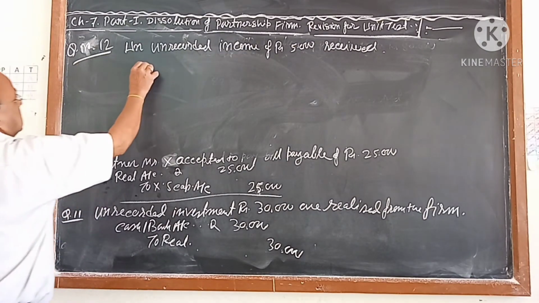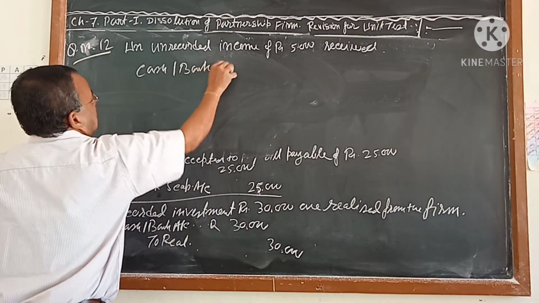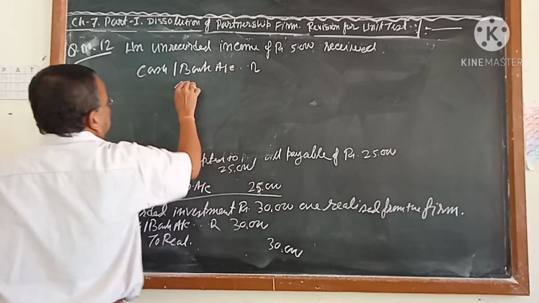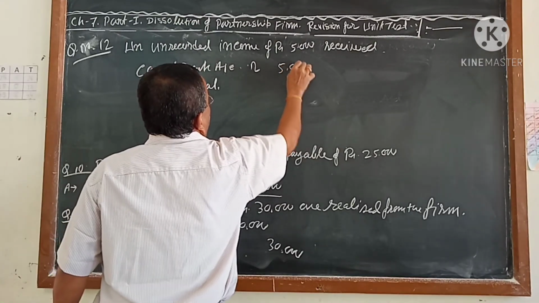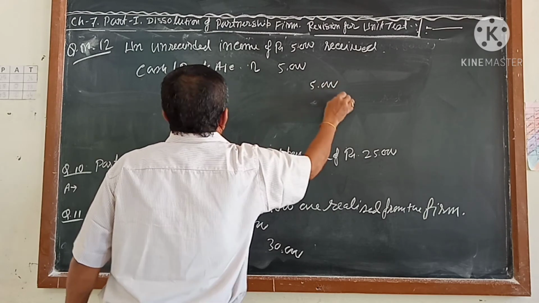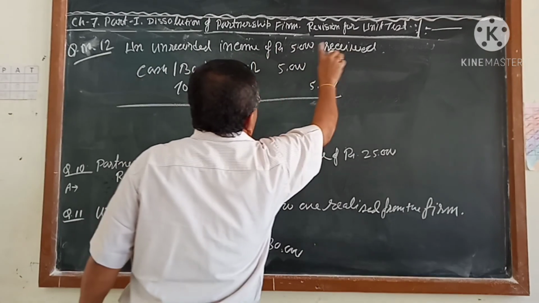So what journal do you pass? Cash or bank account debit to realization account. Because in the case of income, realization account will be credited. If it is an expense, realization account will be debited. Here, unrecorded income of rupees 5,000 received.